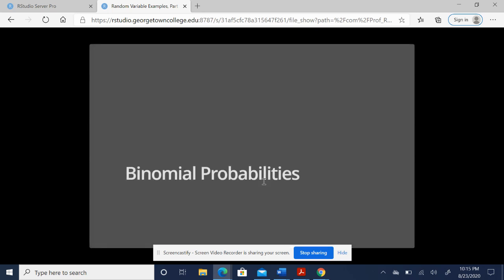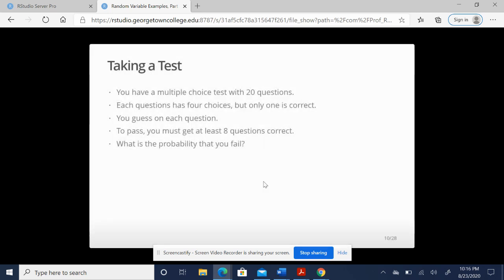Now once we are assured that we're working with a binomial situation, then we can move forward with how to attack these kinds of ideas in a little bit of a different way than what we've been thinking. So let's think about this. You're taking a test. You have a multiple choice test with 20 questions.